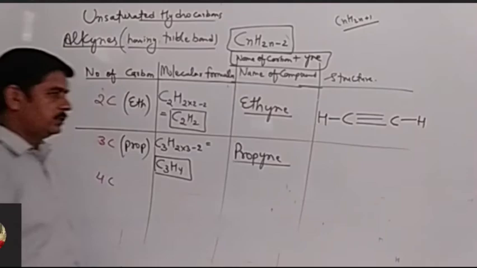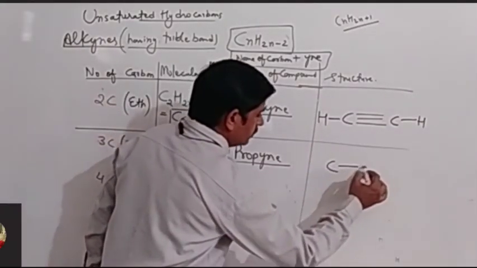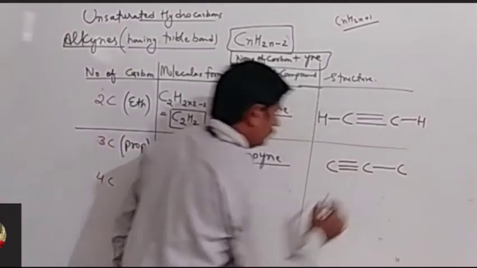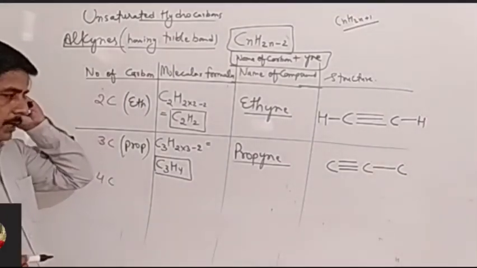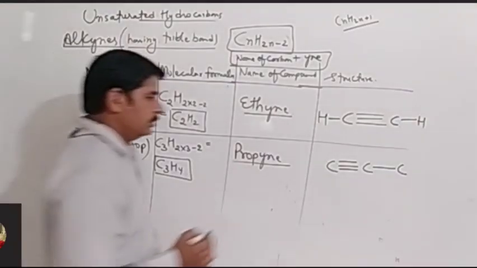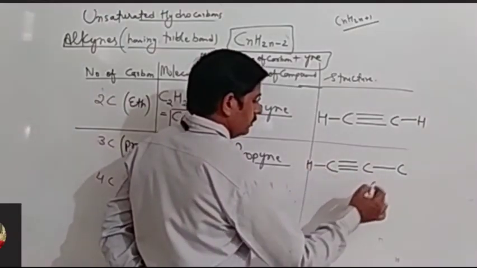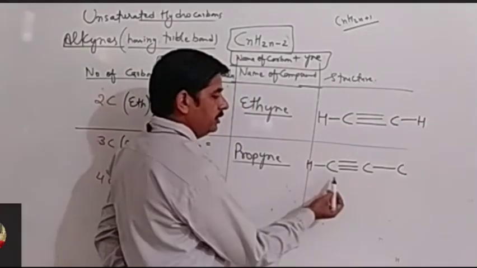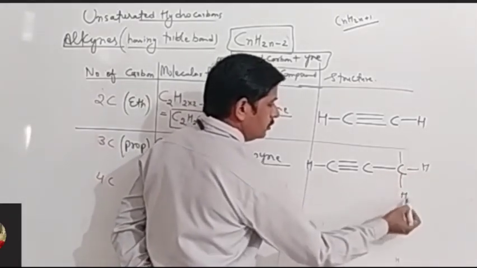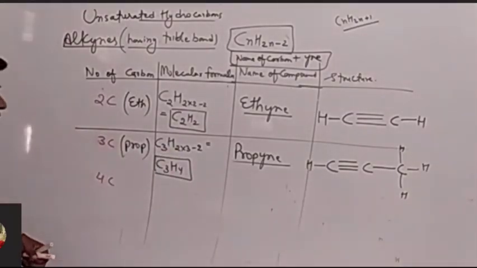Okay, so what should be the structure? For propyne we can write like this. And we know that there should be one triple bond, so we can easily draw a triple bond here. So I have put the triple bond here. Now we have to see that the rest of the valencies will be satisfied by hydrogen. So now we have one hydrogen here, and here we can see 4 bonds are completed. Here 4 bonds are completed. Now there will be 3 bonds here, so 1, 2 and 3. 3 hydrogens will be placed here. So this is the example of propyne.